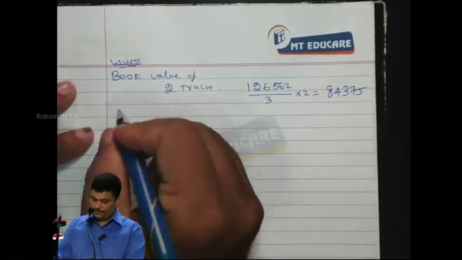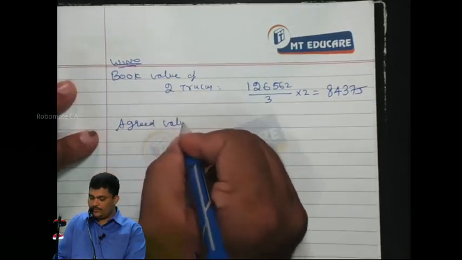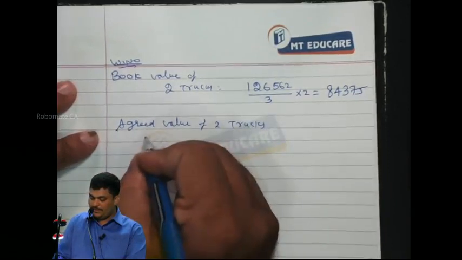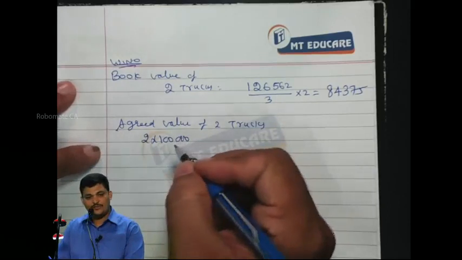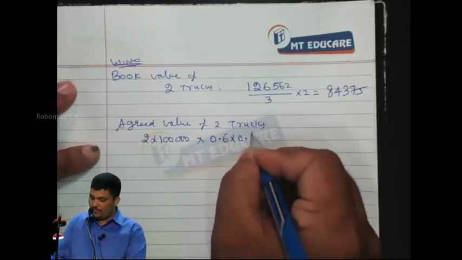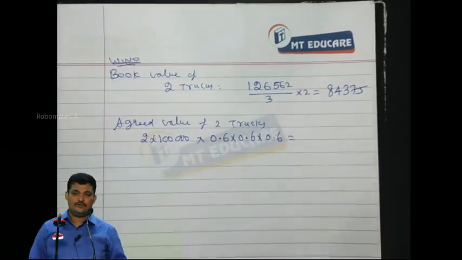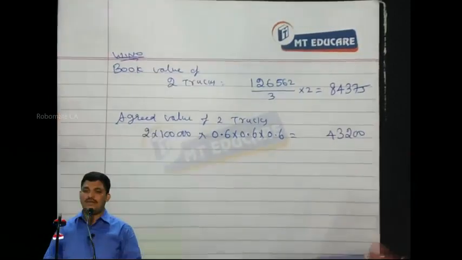84, and so on. Now the agreed value of 2 trucks will be 2 into 1 lakh, the total cost, into 0.60, 43,200. So what have you done, sir?